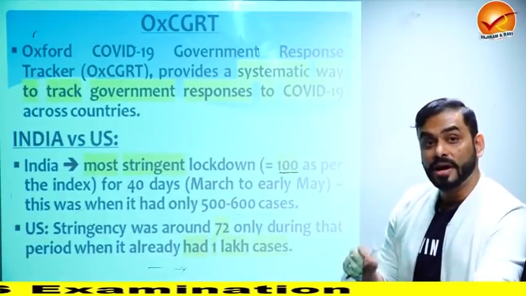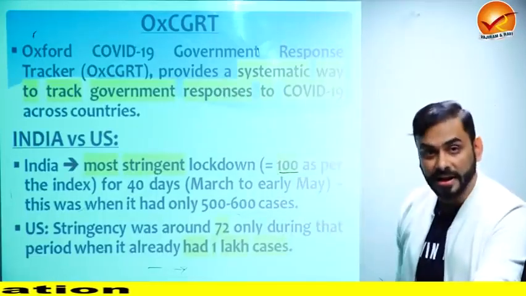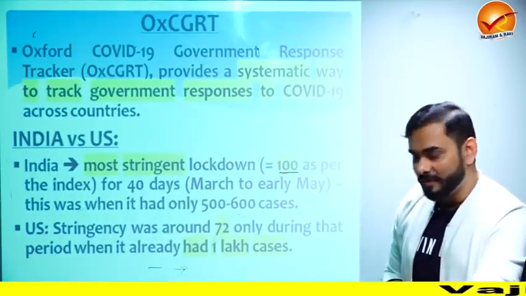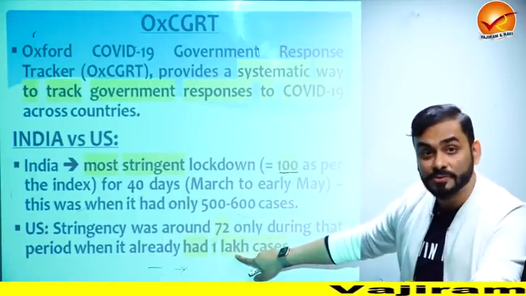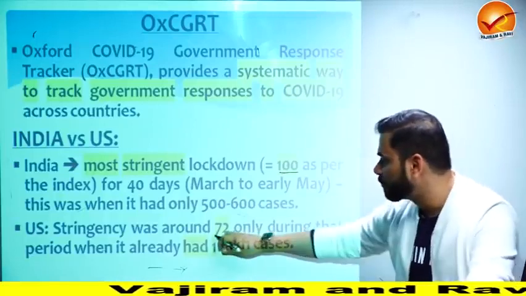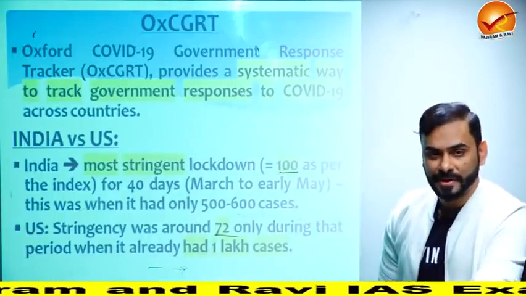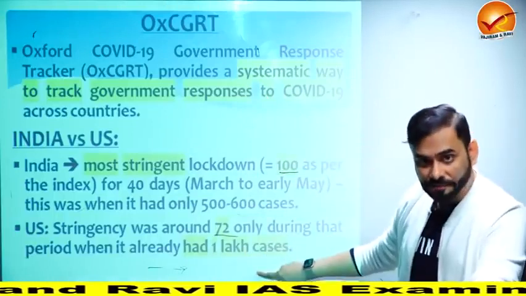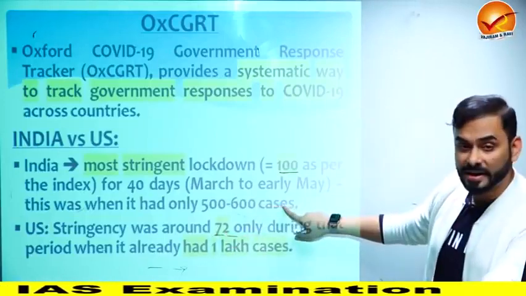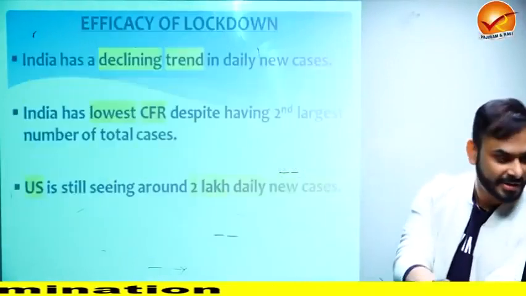When India went for lockdown, hardly 600 people were infected and we got 100% marks under this index, that yes, our lockdown was the strictest. At the same time when India was having lockdown, the infection in US was 1 lakh and the nature of their lockdown was such that they got only 72 marks, only 72% value in this index. A country with 1 lakh infected cases is getting 72%, a country with 500 cases is getting 100% marks because we went for intense lockdown and the results are clear.